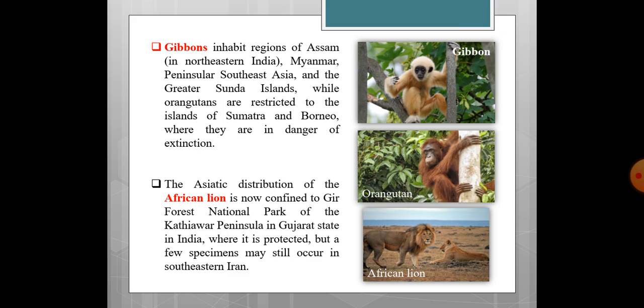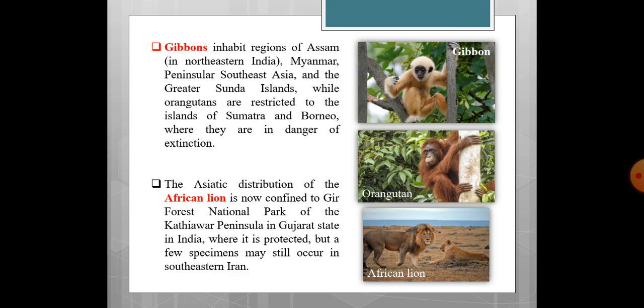It inhabits regions of Assam, that is the northeastern part of India, Myanmar Peninsula, Southeast Asia, and the Greater Sunda Islands, while orangutans are restricted to the islands of Sumatra and Borneo, where they are in danger of extinction. Orangutans are endangered species. They are at the verge of extinction, so they need strict conservation measures so that this species can be protected.